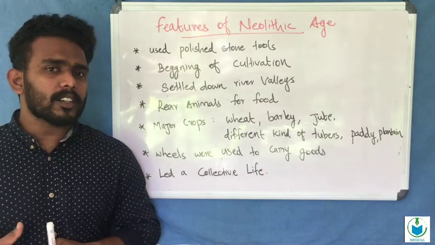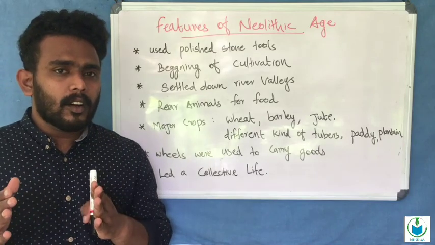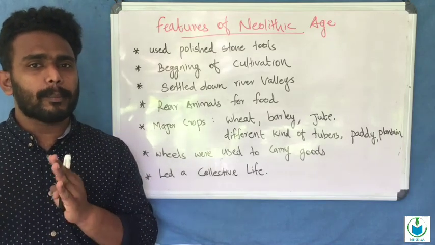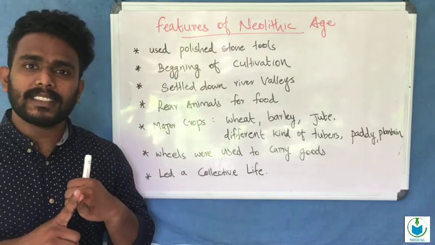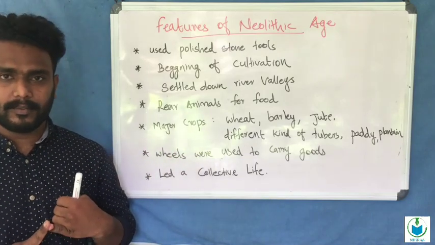One important question: what are the major reasons for the beginning of cultivation in the Neolithic age? The first is the scarcity of food.